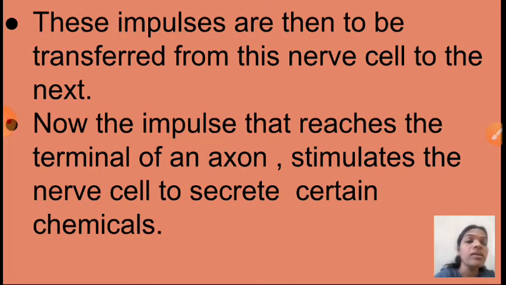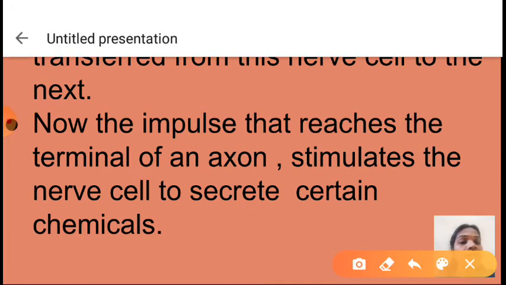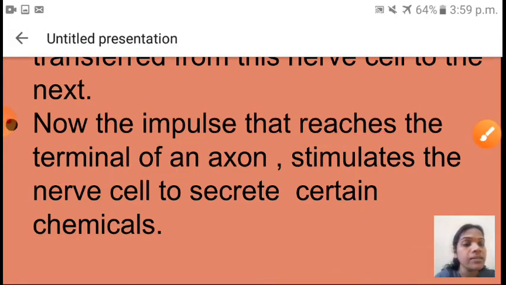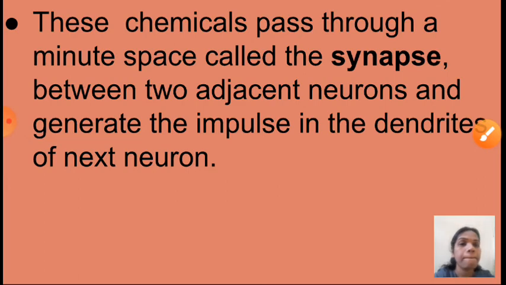cell of the dendrites. Okay children, see here, now the impulses that reach the terminal of an axon stimulate the nerve cell to secrete certain chemicals. So now I hope you understood, children. Yes, see here.